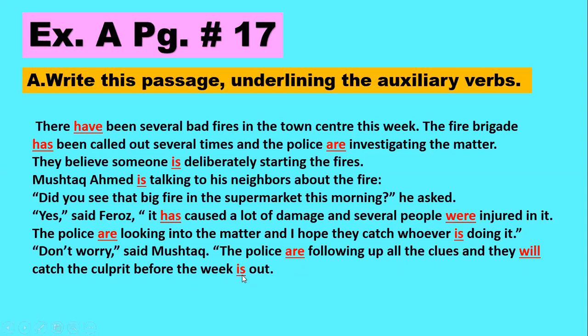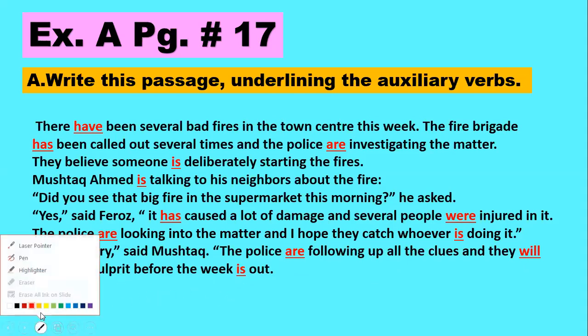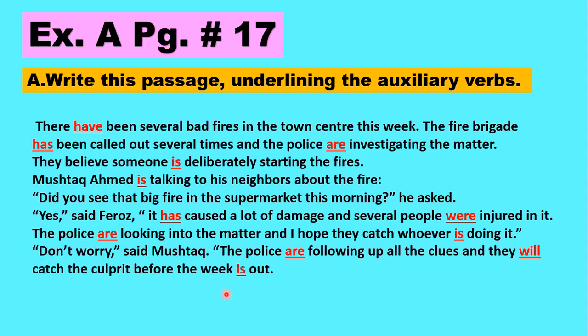Okay. Now an auxiliary can also come without a verb. Sometimes it's not always a must that an auxiliary will come with the verb. It can also come separately. Like here, is. This is coming separately. If you see here, this is coming out here separately. Again here, someone is deliberately. So is is standing separately. Okay, so let's see what's next.